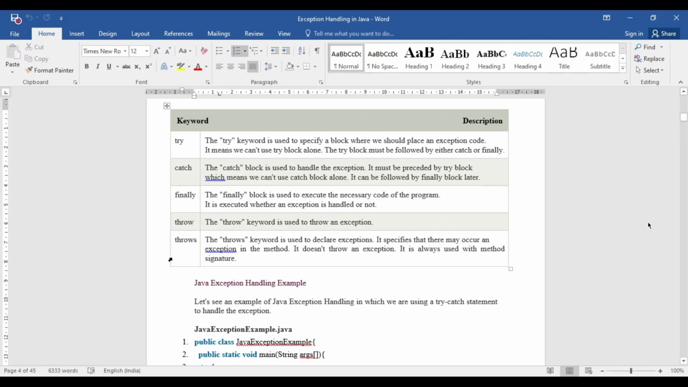And the throws keyword will be used when a method is throwing an exception and that method is unable to handle that exception. At that time the throws keyword will be used to declare that the method contains an exception, so that the next section or the subclass can handle the exception in its own way. Okay, these are the five keywords. So any doubt or any query related to these five keywords?